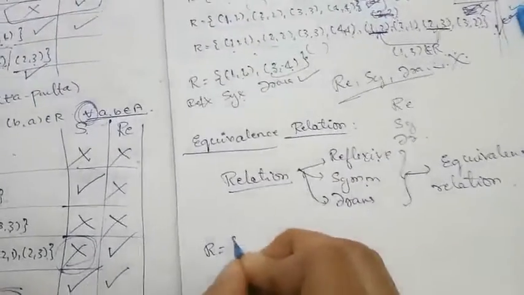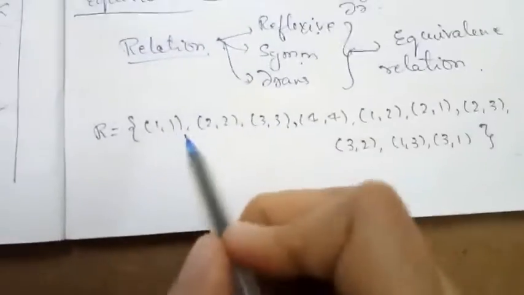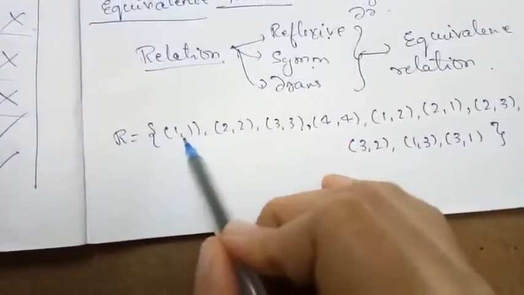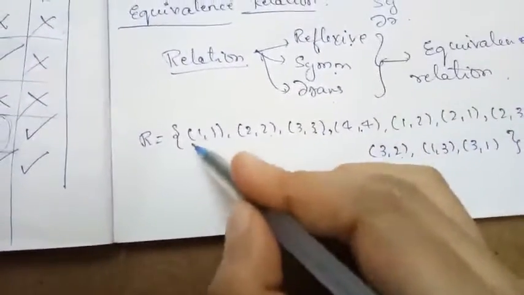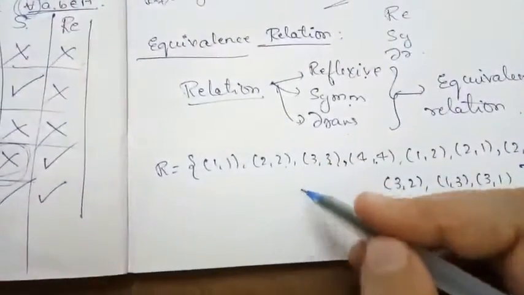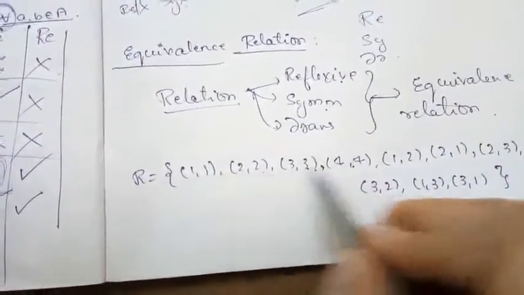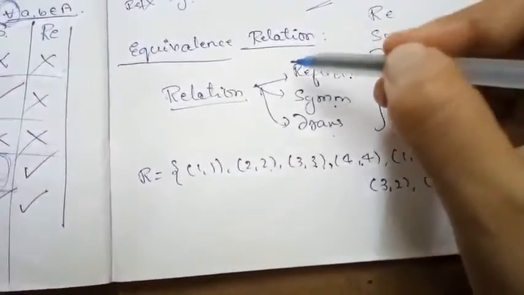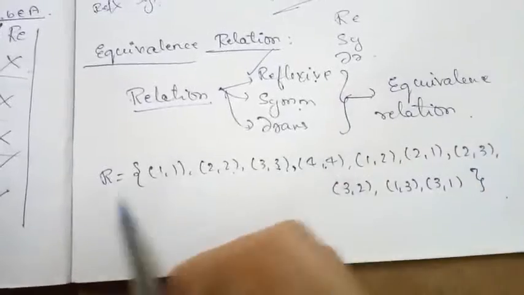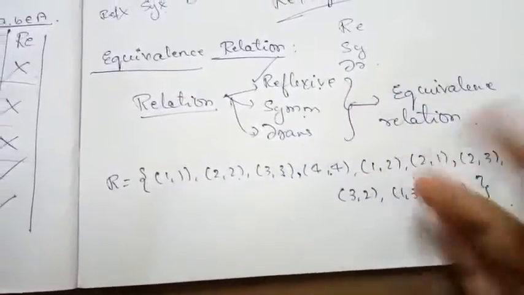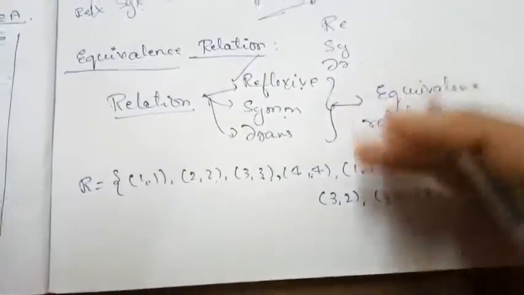Suppose I take R is equal to, so now let us see here. In this example, it is having 1 comma 1, 2 comma 2, 3 comma 3, 4 comma 4. So clearly for each element, I have taken the example regarding our previous set A itself. So for all the 4 elements we are having doublets, so it is reflexive. Now we need to check for symmetric. How we are checking? For each element of the ordered pair, its reverse is there or not. For all these 4, the same reverse element is that itself.